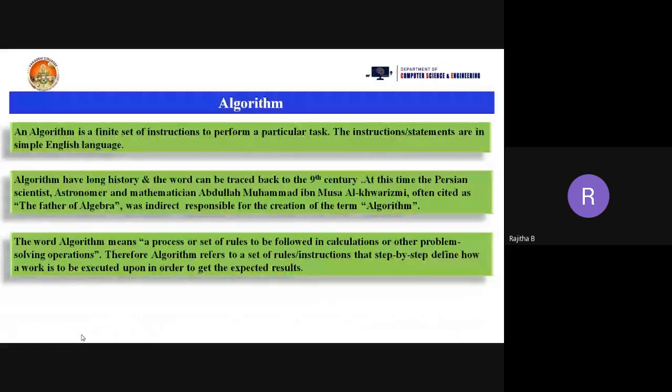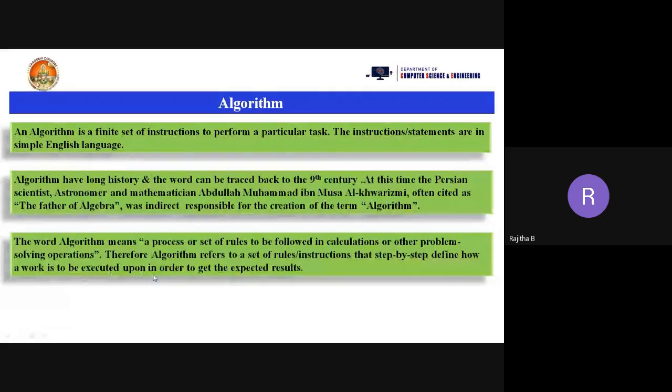And how do we write the procedure using steps? Step 1, you declare some variables. Step 2, you initialize the variables. Step 3, you use a for loop or something else. By that, we solve the problem, meaning we implement the program using the algorithm. Before implementing the program, we need to write the algorithm. Based on the algorithm steps, we implement the problem statement. Therefore, an algorithm refers to a set of rules or instructions that step by step define how work is to be executed in order to get the expected result.